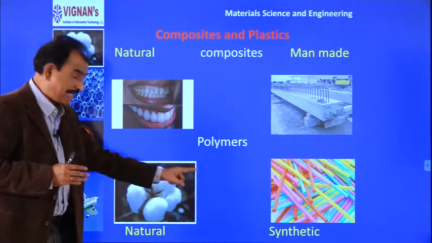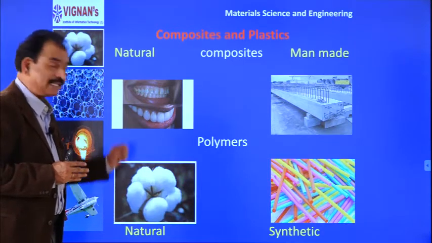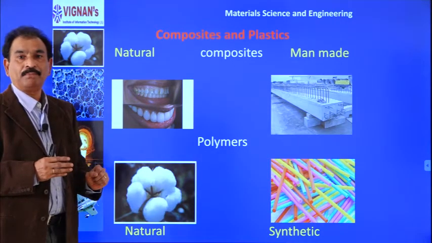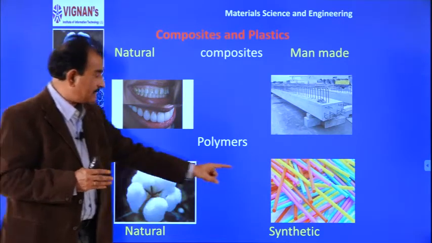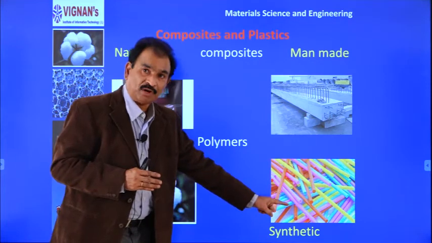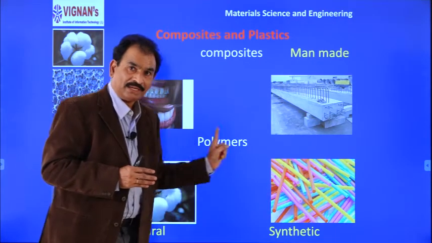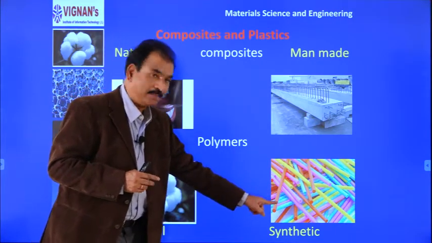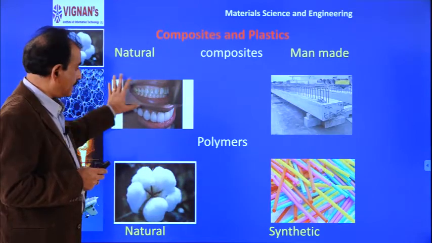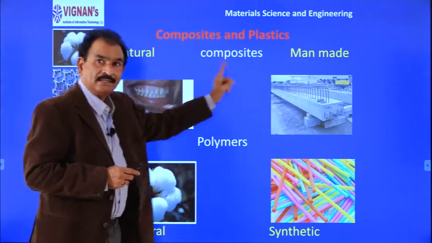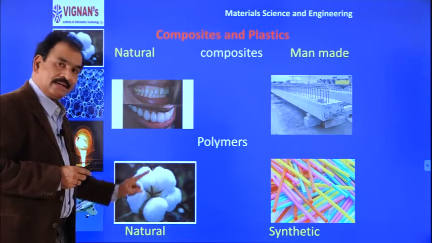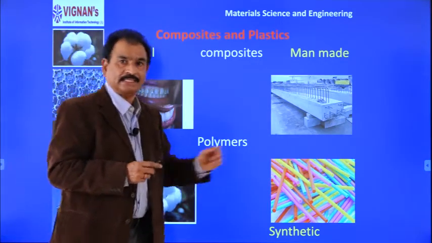Whereas, if you take a natural polymer, cotton is a natural polymer made up of polycellulose. It is a pure polymer. Whereas, this is a blended polymer. Polymer plus some other thing is called a blended polymer. So, these are the composites, natural and synthetic, and polymers, natural and synthetic.